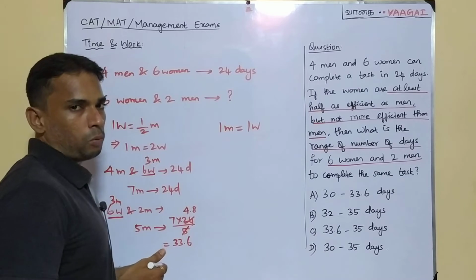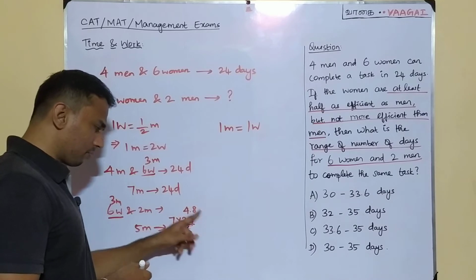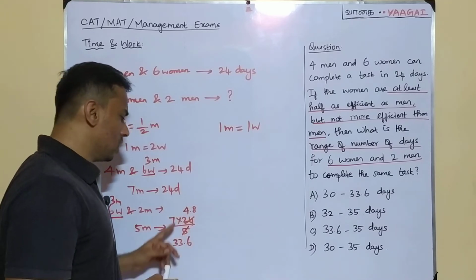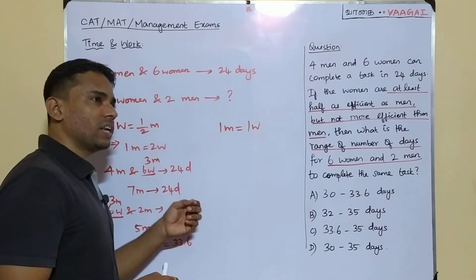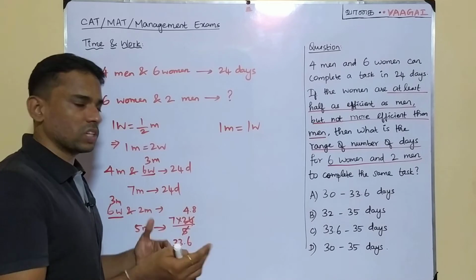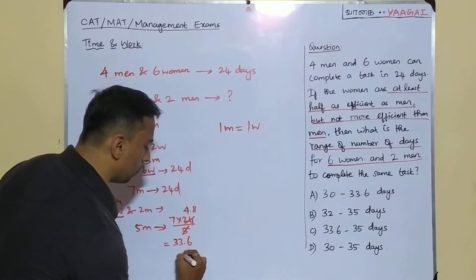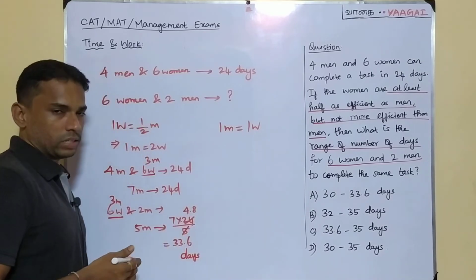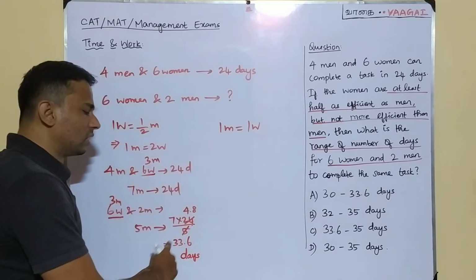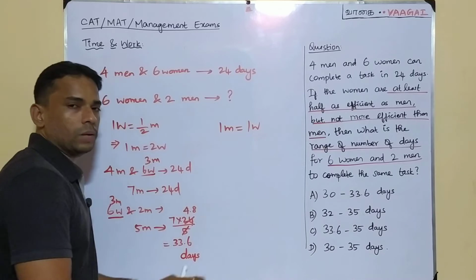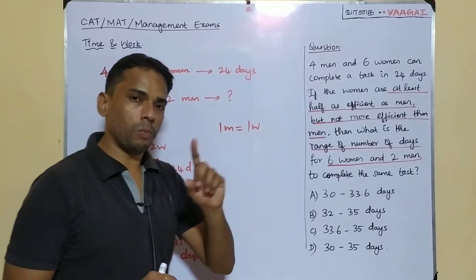So this is one possible extreme. Is it or not? You can even check the calculation. This is exactly 4.8 times, and 4.8 into 7 is what I'm doing here. So 7 4s are 28 and 7 8s are 56. So 28 plus 5.6 will be 33.6. That's what I'm doing here. So 33.6 days is one possible extreme. For one possible extreme efficiency comparison, we are getting 33.6 days.